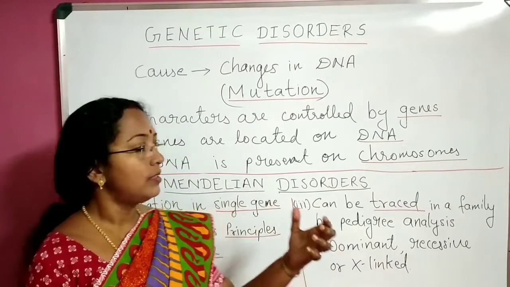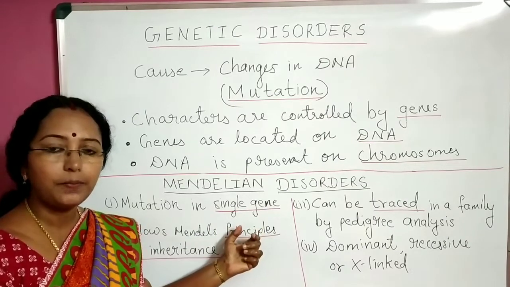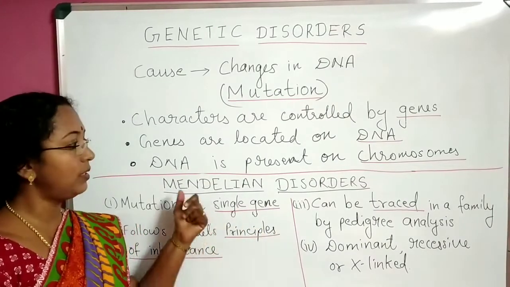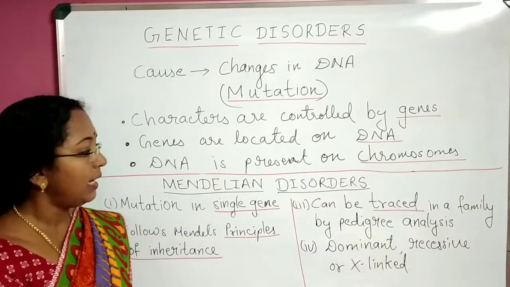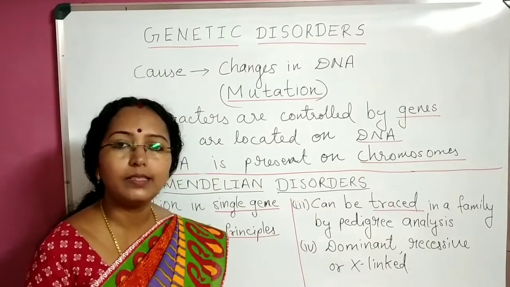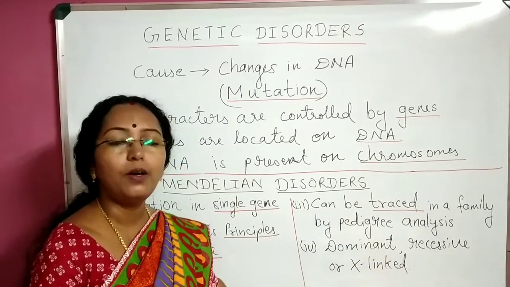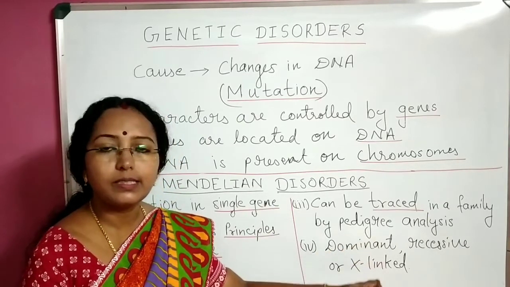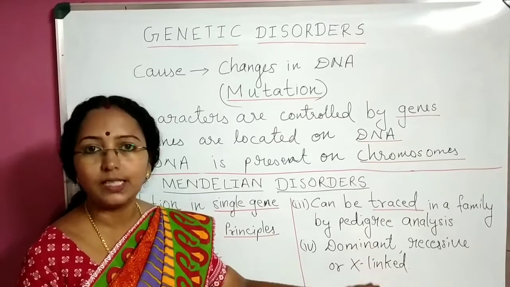So, Mendelian disorder, first point, it is caused due to single gene mutation. Second, it follows Mendel's principles of inheritance. That is why the name Mendelian disorders. Third, it can be traced in a family. And the fourth feature is, these Mendelian disorders can be categorized into dominant form, recessive form or X-linked form. So each one, dominant, recessive and X-linked, will be explained with the help of examples.